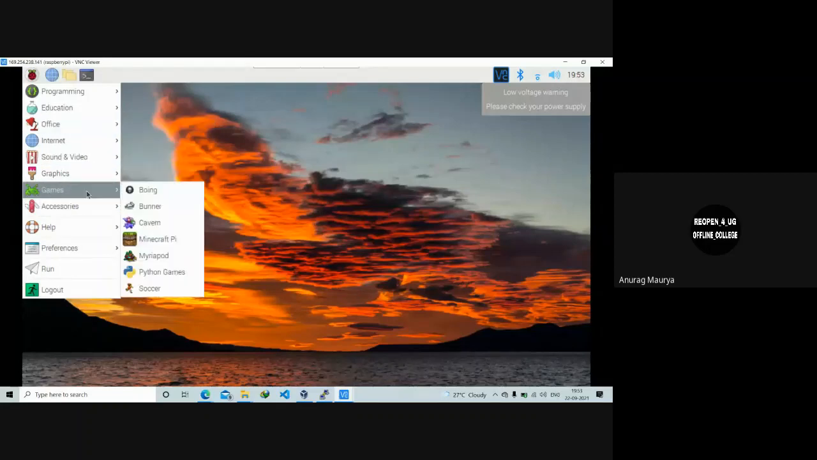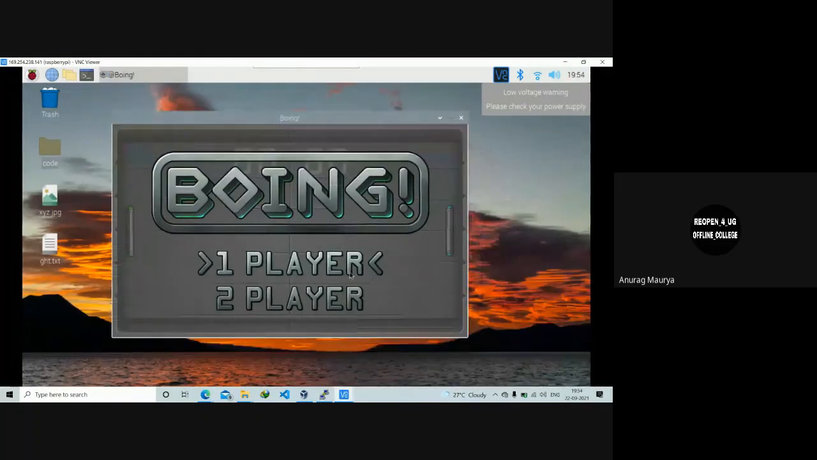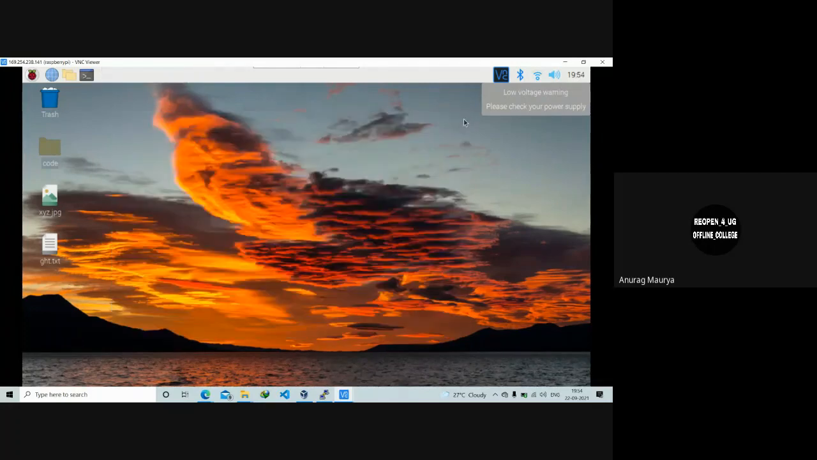And there are games as well. So let us have a look at it. You can do whatever you want on this. The only limitation is the processing power.